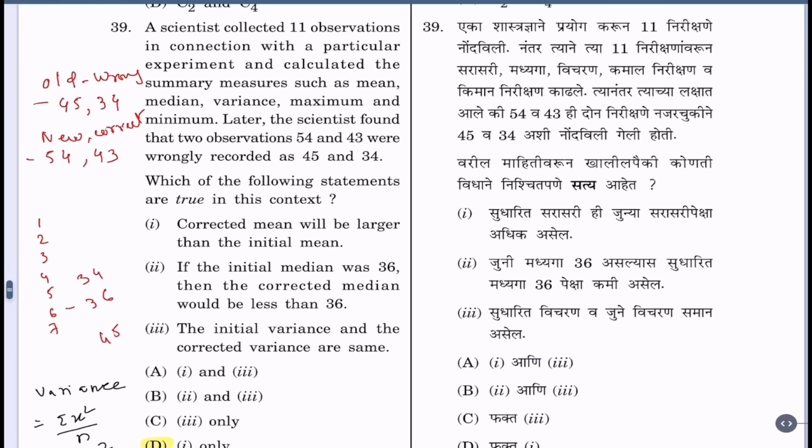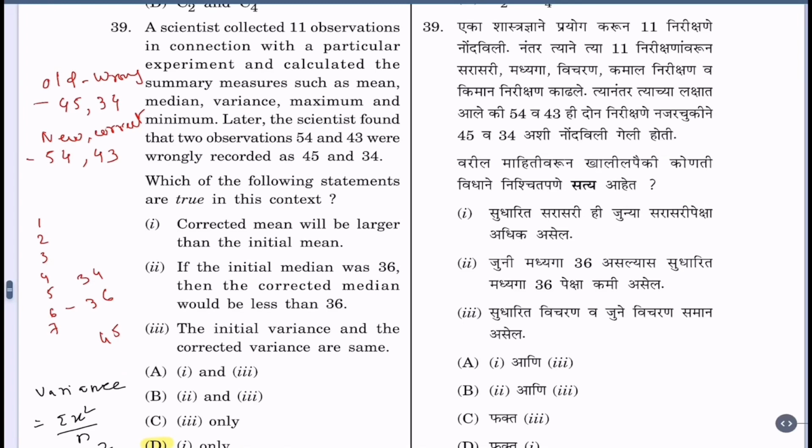Question 39. A scientist collected 11 observations in connection with a particular experiment and calculated the summary measures such as mean, median, variance, maximum, minimum. Later, the scientist found that two observations, 54 and 43, were wrongly recorded as 45 and 34.